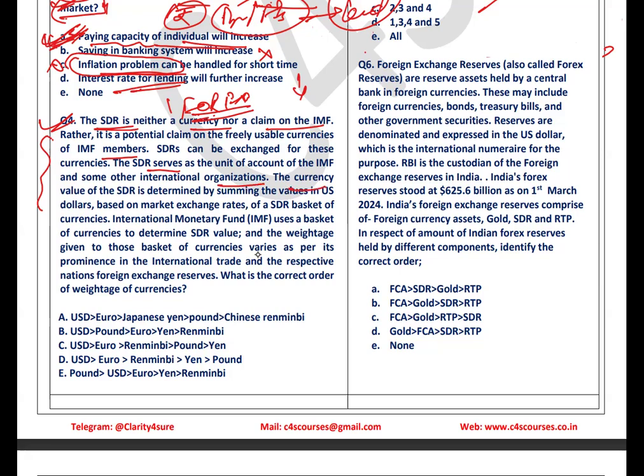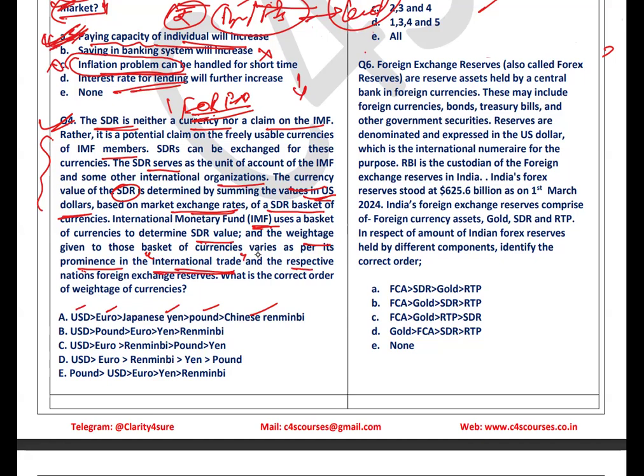The currency value of SDR is determined by summing the value in US dollars based on the market exchange rate. Okay, so the value of SDR is determined by what? By summing of the US dollar value, based on the exchange rate prevailing in the market, of the SDR bucket currencies. IMF uses the basket of currencies to determine SDR values, and the weightage given to those currencies varies as per its prominence in the international trades. So there are different currencies. You know about the currencies in the SDR bucket. Their values were determined by the international trades.